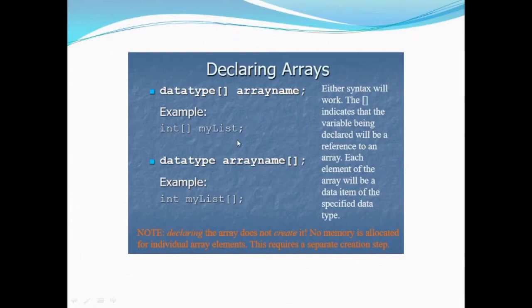One thing more I'd like to mention over here is that declaring the array does not create it. Whenever we declare something, in the case of variables also, when we declare a variable, we are not positioning that variable, or creating any value associated with that variable, neither are we going to make any storage for that variable. Same goes with arrays. That is, declaring the array does not create it. No memory is allocated for individual array elements. This requires a separate creation step, which is known as instantiation or defining.